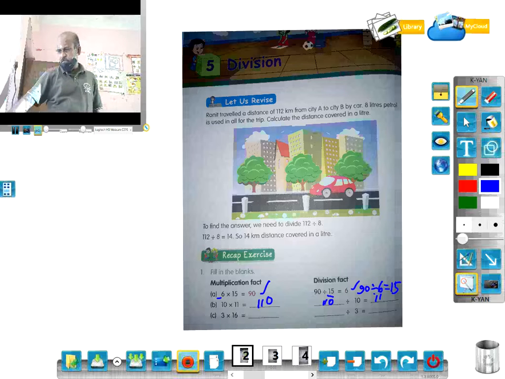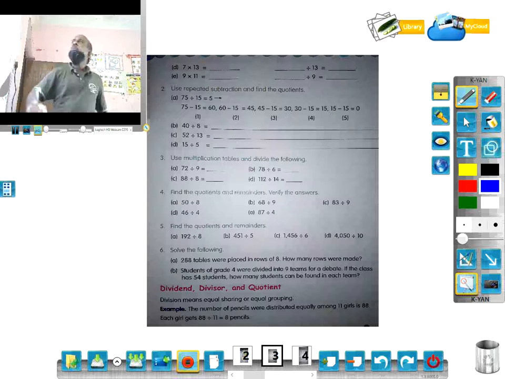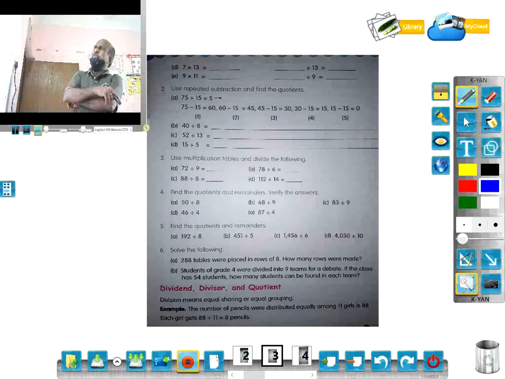Similarly, rest examples are there. Number 2, use repeated subtraction and find quotients. Repeated subtractions are there. जैसे for example 75 को 15 से डिवाइड करेंगे तो 5 होता है. बट ये कैसे होता है?